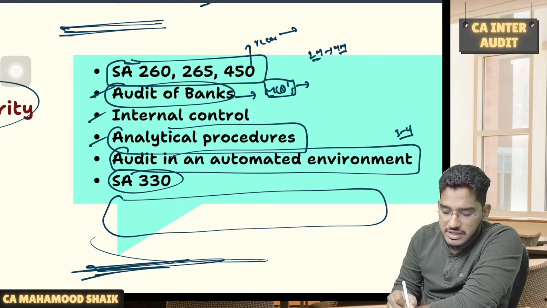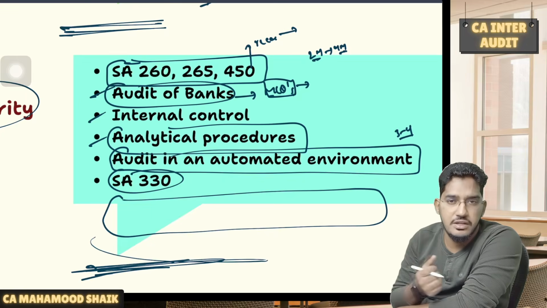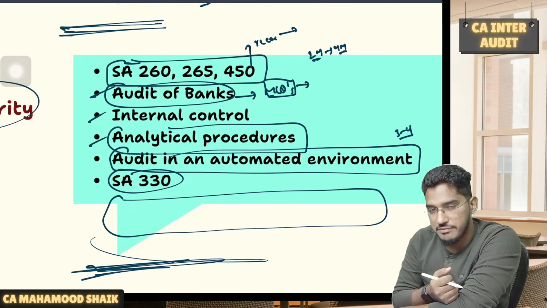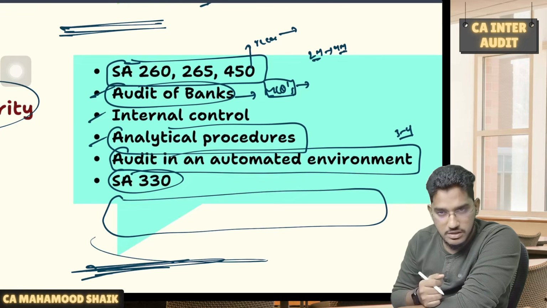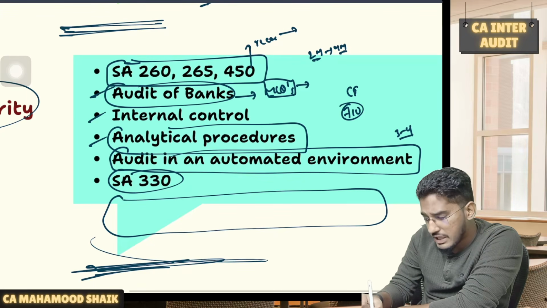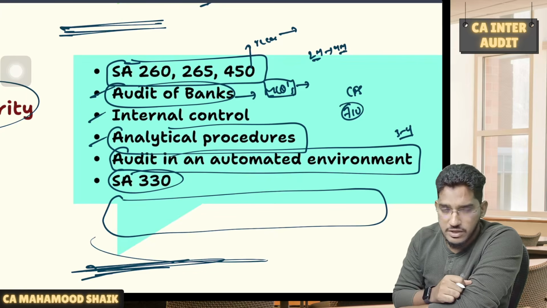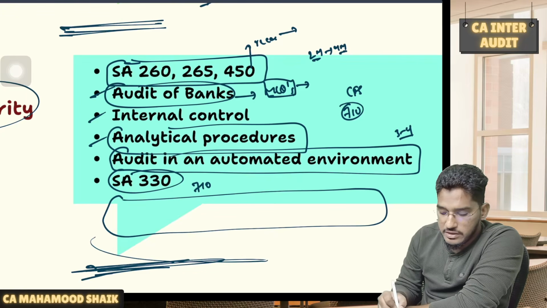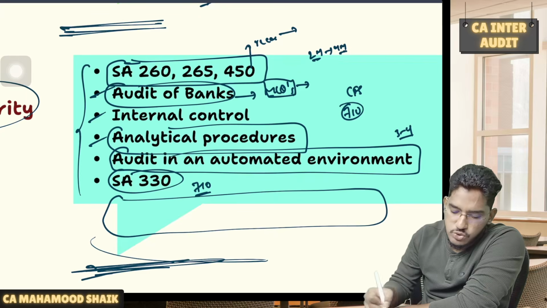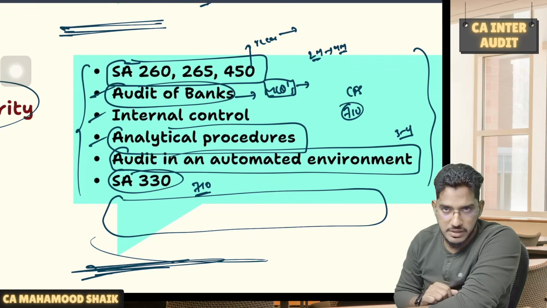And SA 330, which is a part of risk assessment and internal control. Once again, very difficult from the student perspective to remember. So that's why I have kept it in the third priority. And also I think one more standard I have missed, SA 710, comparative financial statements and corresponding figures. So that standard SA 710 also I am adding here in the third priority. These topics are not that student friendly. So that's why I have kept them under third prioritization.